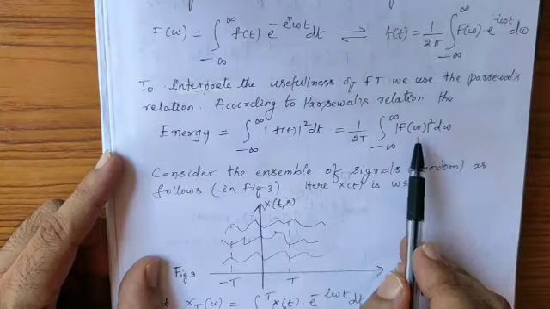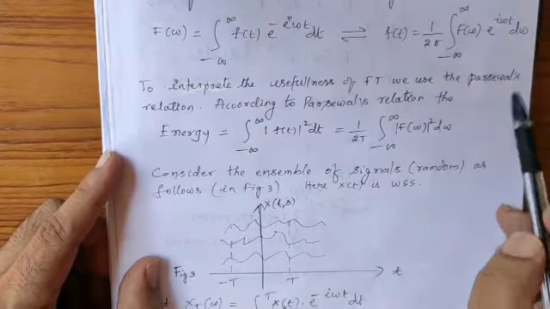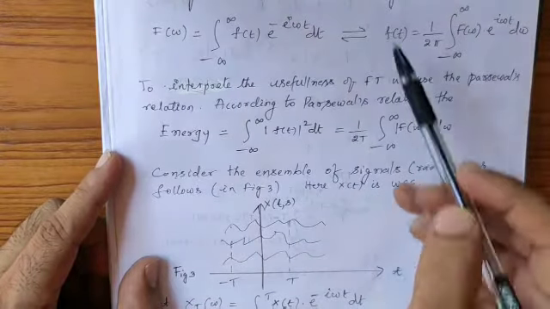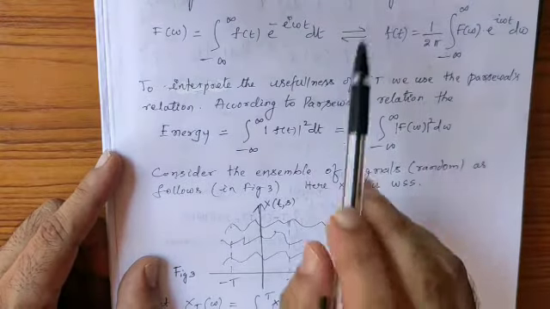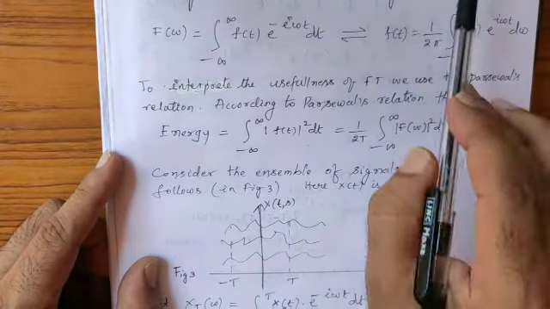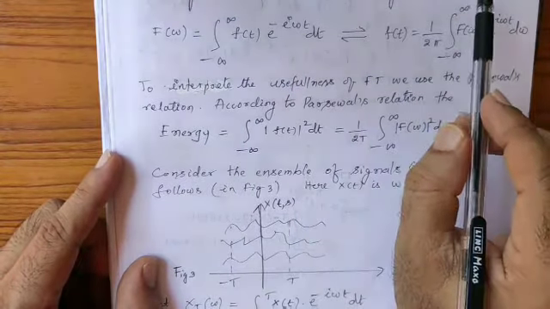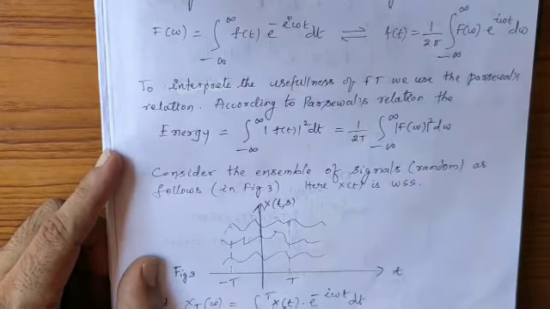Now if you plot F of omega square against the frequency omega, the area under this curve gives us the total energy from minus infinity to plus infinity in the domain of frequency.